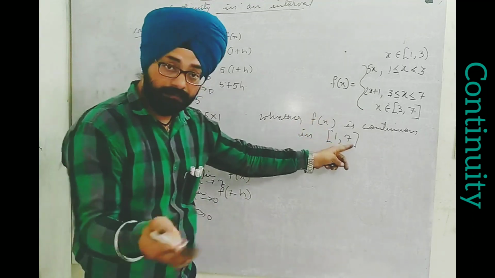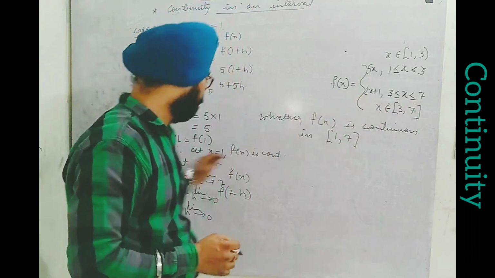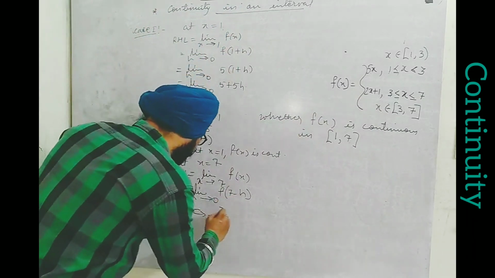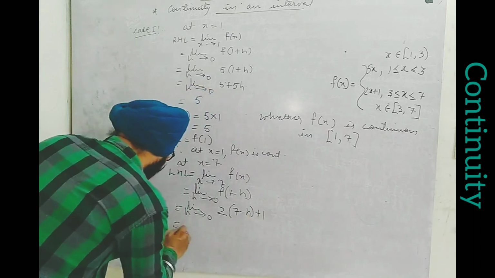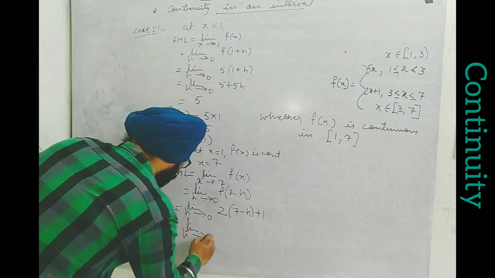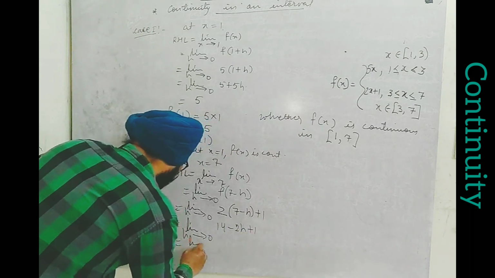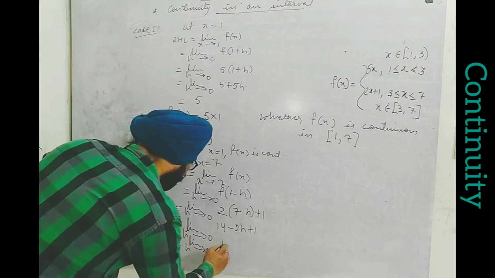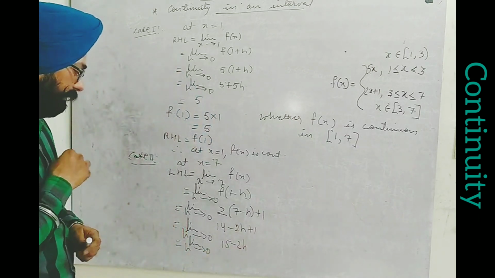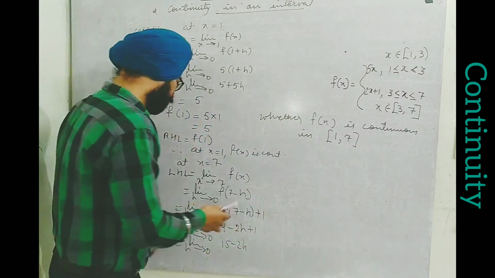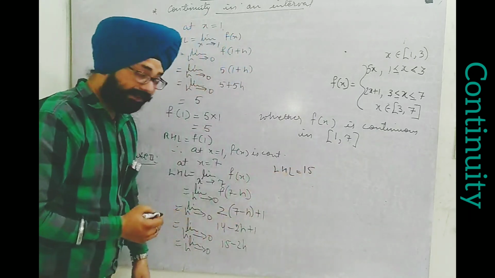Now the left hand side of 7 is smaller than 7, which belongs to the definition 2x plus 1. So we replace x by 7 minus h: limit h tends to 0 of 2(7 minus h) plus 1. Open the bracket: 14 minus 2h plus 1, we get limit h tends to 0 of 15 minus 2h, and as soon as I put h as 0, LHL becomes 15.